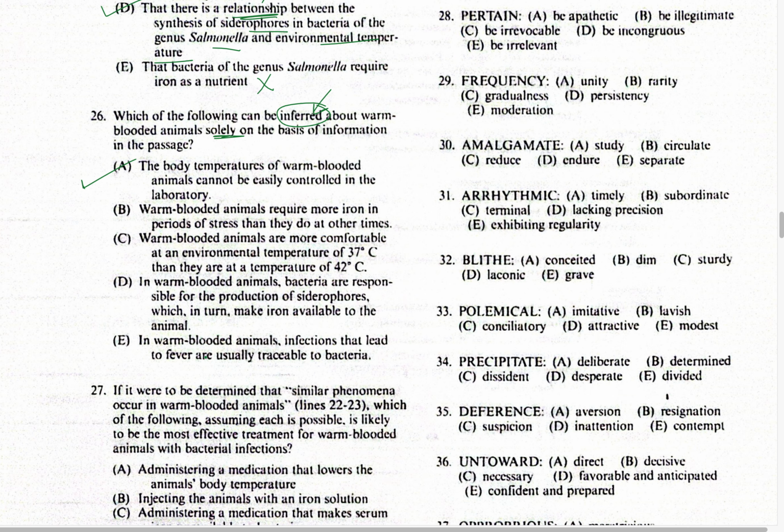We'll go through the other ones as well. Warm-blooded animals require more iron in periods of stress than they do at other times. Warm-blooded animals are more comfortable at an environmental temperature of 37 degrees centigrade than at a temperature of 42 degrees centigrade. No, we cannot infer that solely on the basis of information given in the passage. In warm-blooded animals, bacteria are responsible for production of siderophores. No. In warm-blooded animals, infections that lead to fever are usually traceable to bacteria. No. So A is the answer.